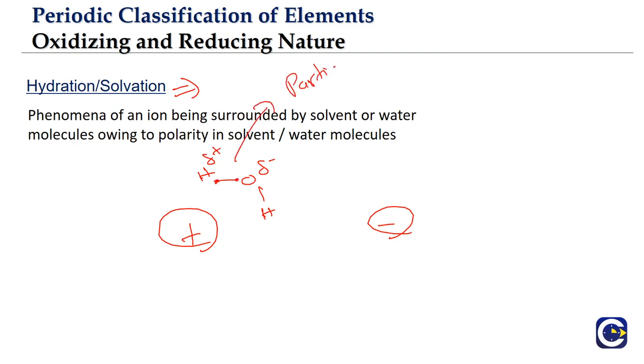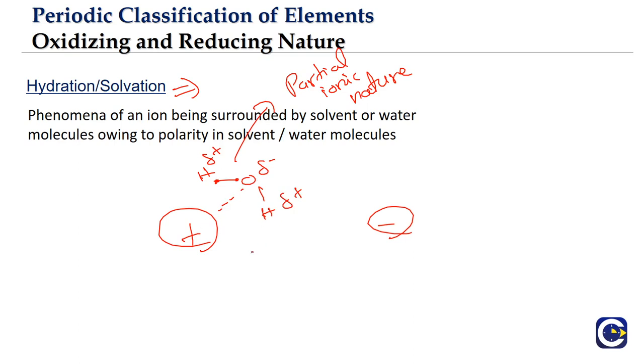partial ionic nature. So we call it a polar covalent bond. Oxygen will have a partial negative charge, and hydrogen will have a partial positive charge. That's why we denote it with delta. Okay. Now the oxygens, because oxygen is partial negative, the cation is what?